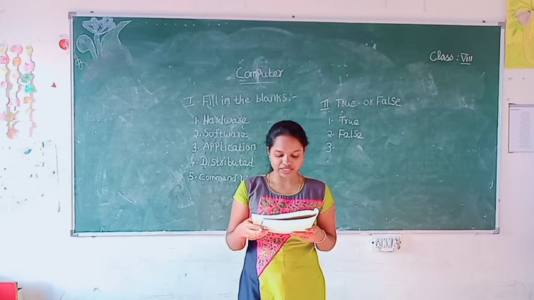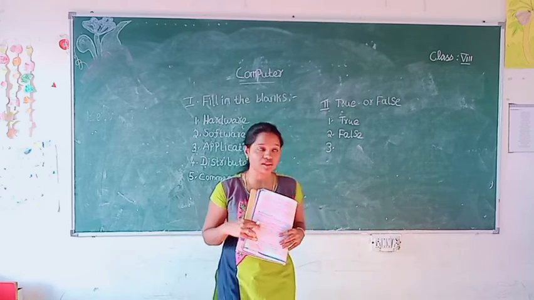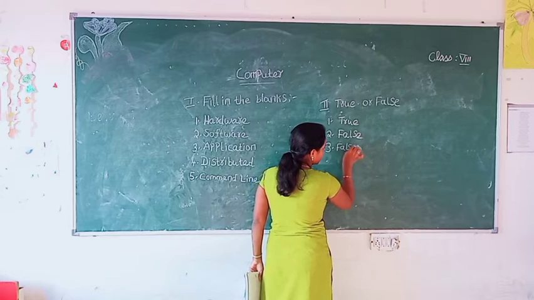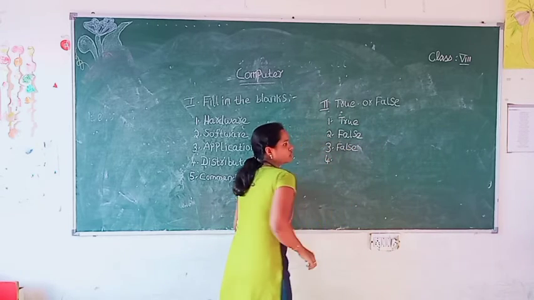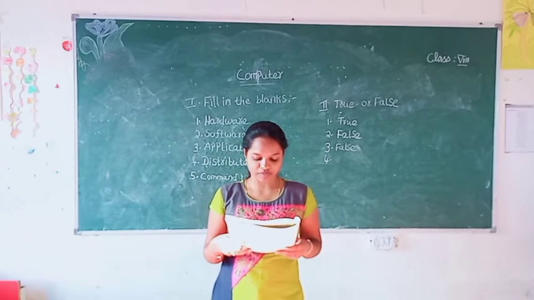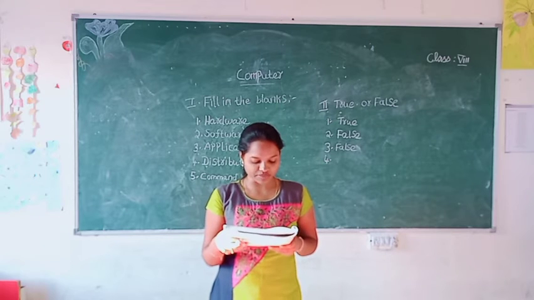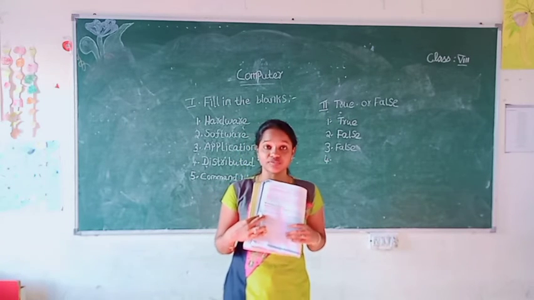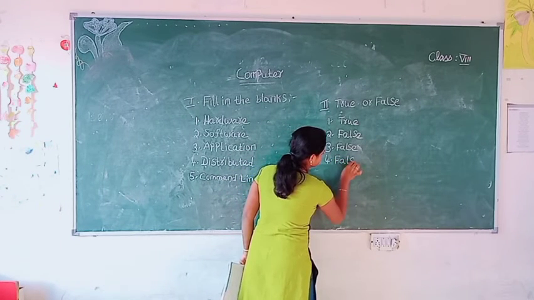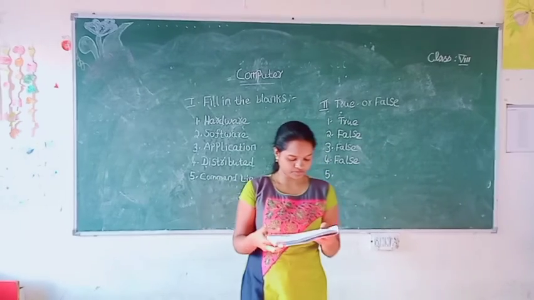Operating system acts as a central coordinator between the user and the software. What's the answer? False. F-A-L-S-E. False. Move on to the fourth question. Multi-threading operating system allows more than one user to use the same computer at the same time or at different times. True or false? False. Move on to the fifth question.